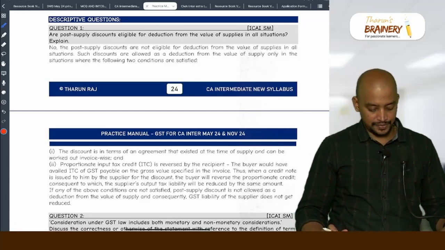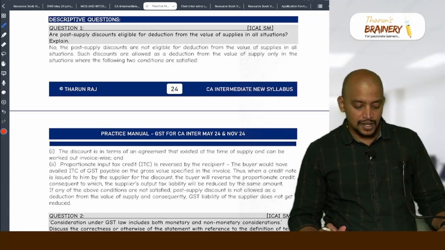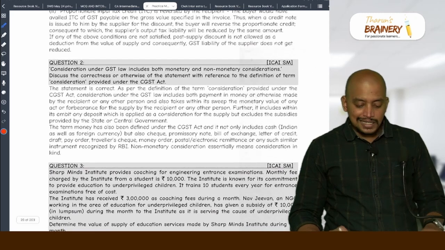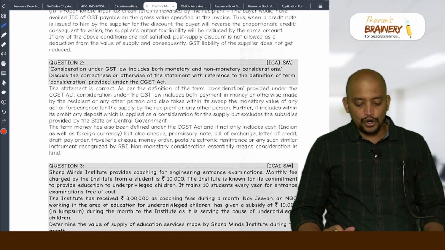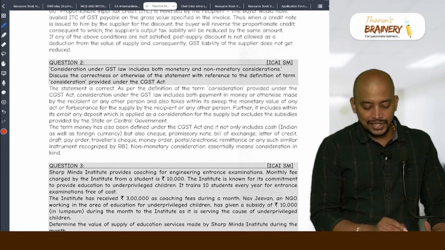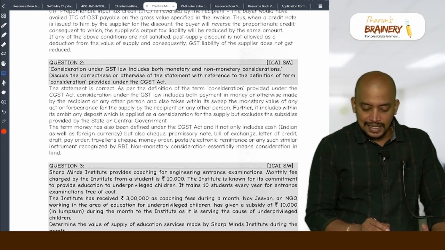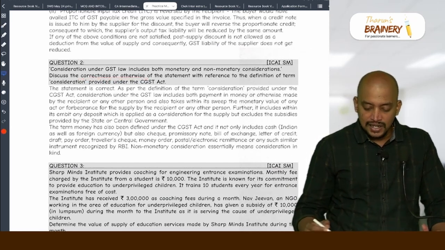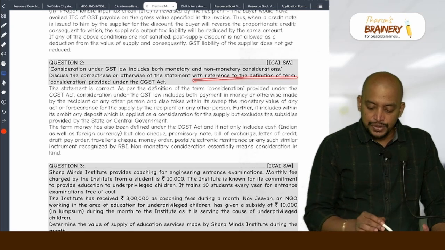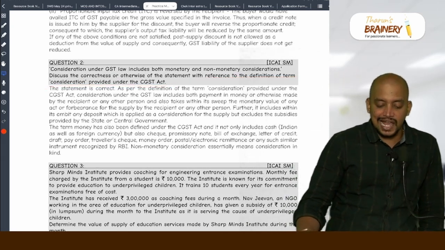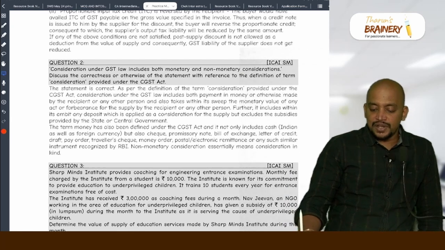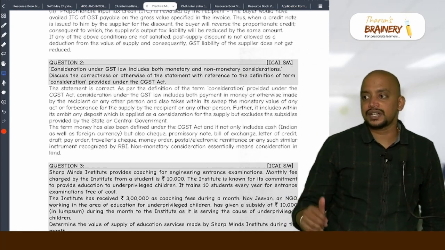Then next, consideration under GST law includes both monetary and non-monetary consideration. Discuss the correctness or otherwise of the statement with reference to the definition of the term consideration provided under the CGST Act. So what is the meaning of consideration? We have to write.